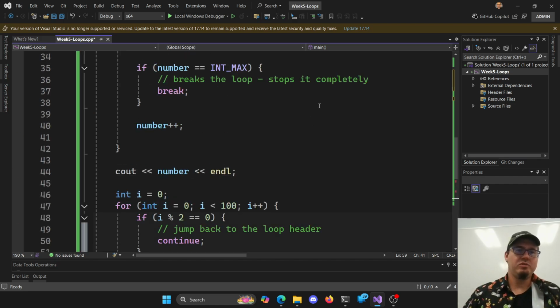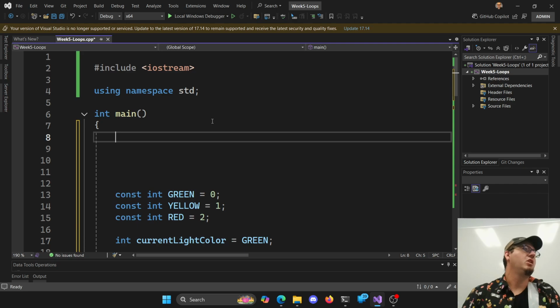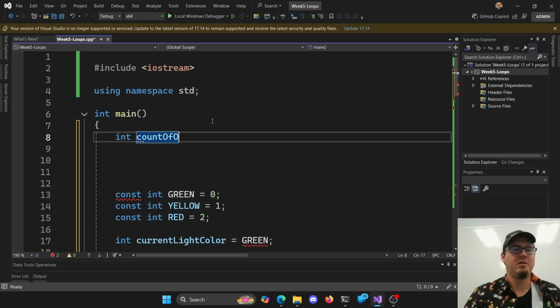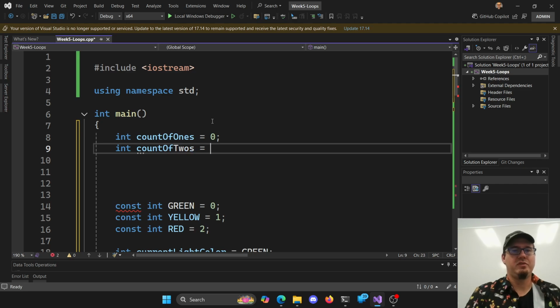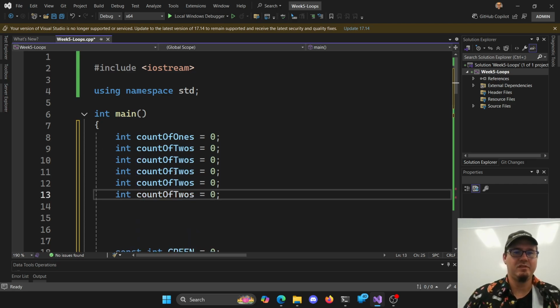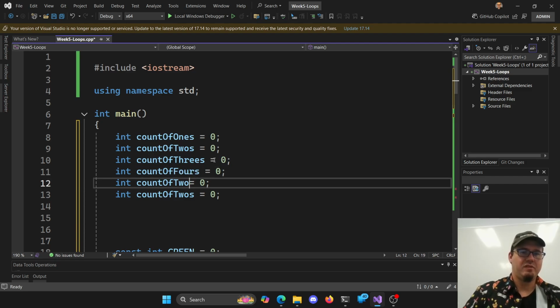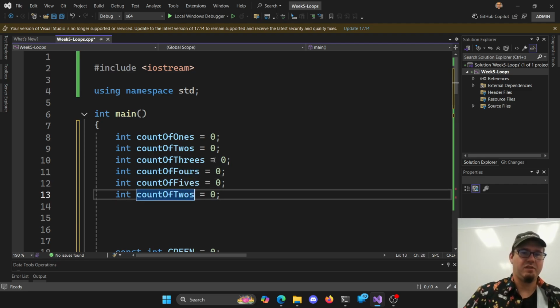So we want to do some dice statistics here. We're going to generate a bunch of random values, so I need a way to count how many times each of those showed up, right? So we'll have an int count of ones, which starts off at 0. Count of twos, starts off at 0. And I got tired of typing already, so I'm just going to copy paste 3s, 4s, 5s, and 6s, and we'll just fix these here. 3s, 4s, 5s, and 6s. Okay.